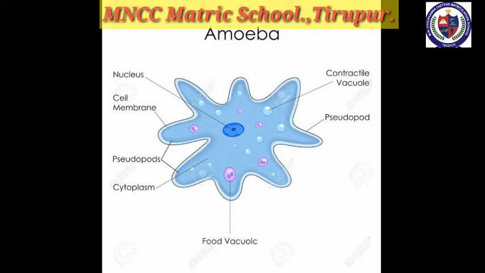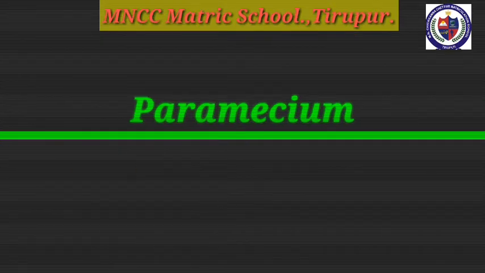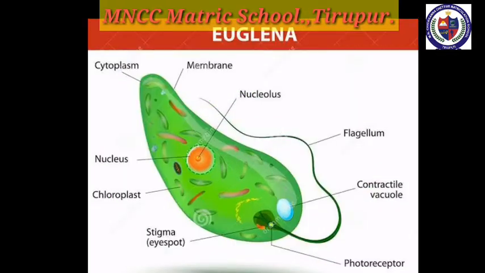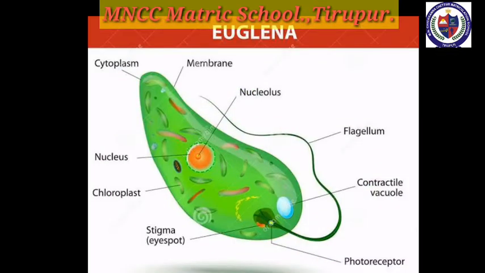So next unicellular organism is paramecium. Paramecium is also a unicellular organism which lives in water and moves with the help of cilia. Third unicellular organism is Euglena. Euglena is a unicellular animal which moves with a flagellum.